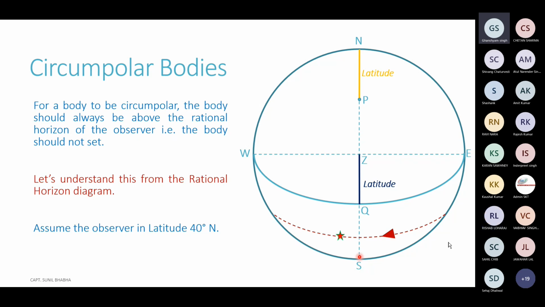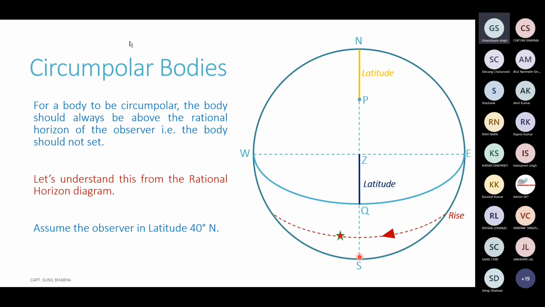Okay, great. Now let's see some other bodies with different declinations. So this is one thing which we have seen now.